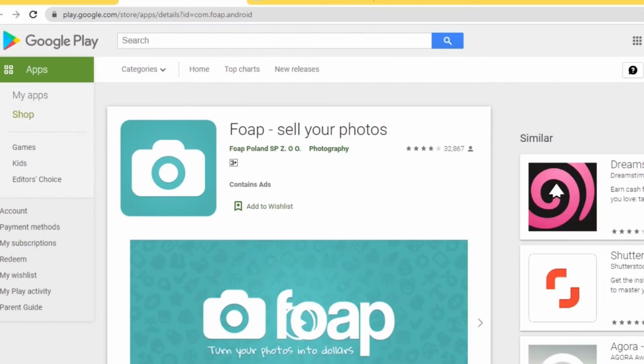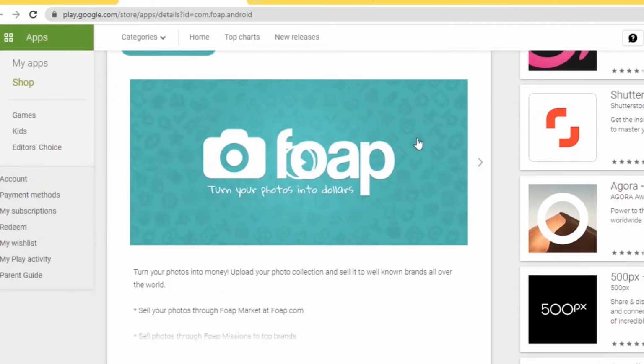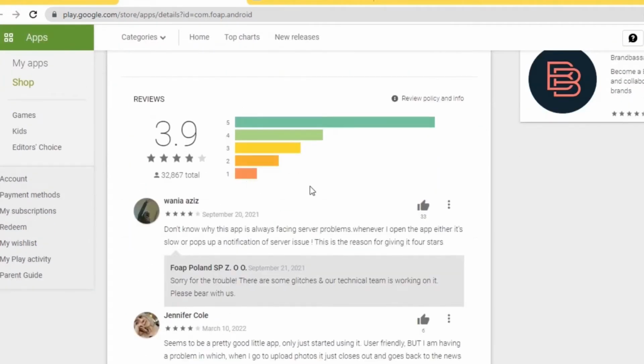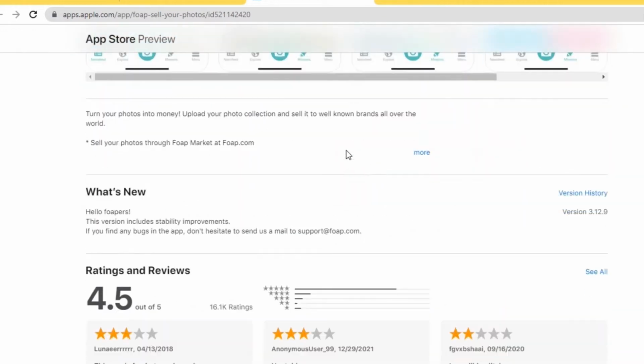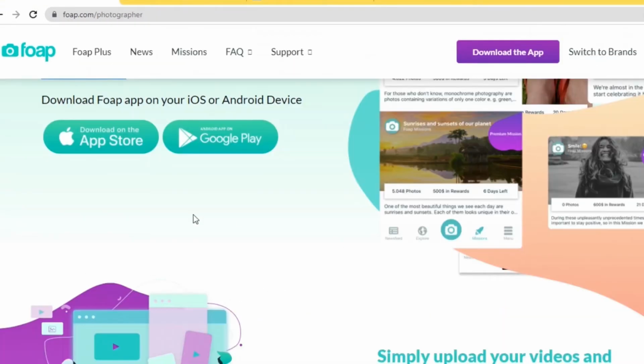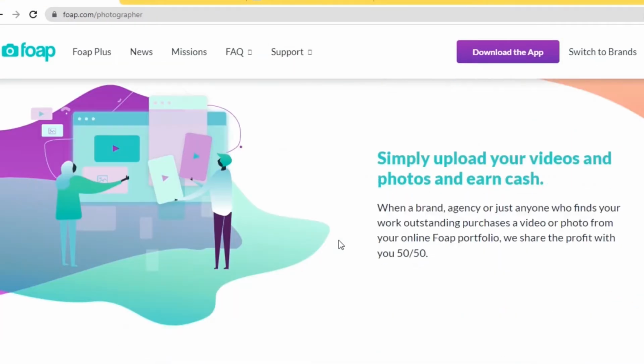If you have an Android phone, all you have to do is go to the Google Play Store and search for Foap. Make sure you acquire the proper app by checking the description. Alternatively, if you have an iPhone, you can just go to the App Store and download Foap for nothing at all. Without further delay, I'd like to show you the whole collection that will be accessible on the Foap website.